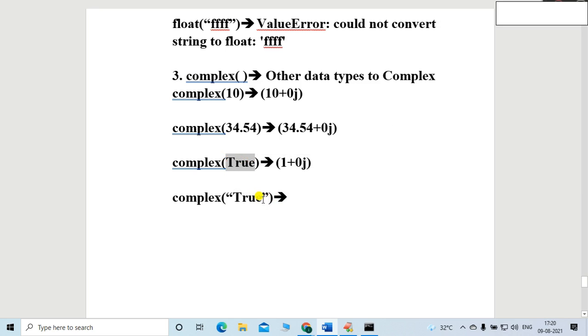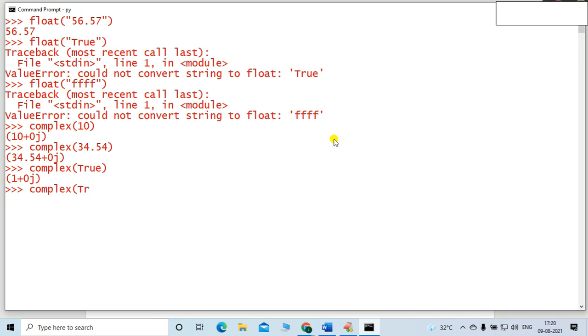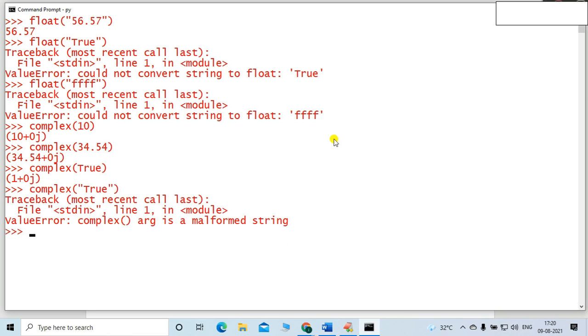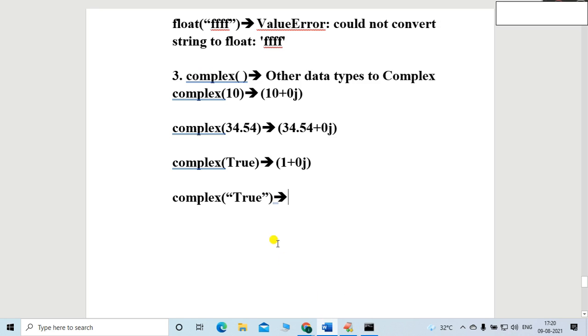Without single quotes or double quotes, it would be a perfectly Boolean type. Now, friends, let's see whether it is a Boolean type. It is not a Boolean type. It is a str type, because it is a string. That's why it is a string type. Definitely it will give me an error. Let me cross check. I will mention this true. You can see it gives the error: complex() arg is a malformed string, ValueError. Definitely there will be an error, right? It is malformed.